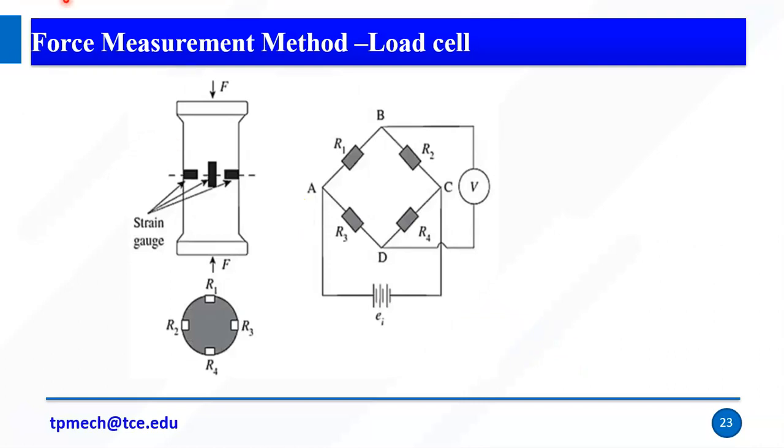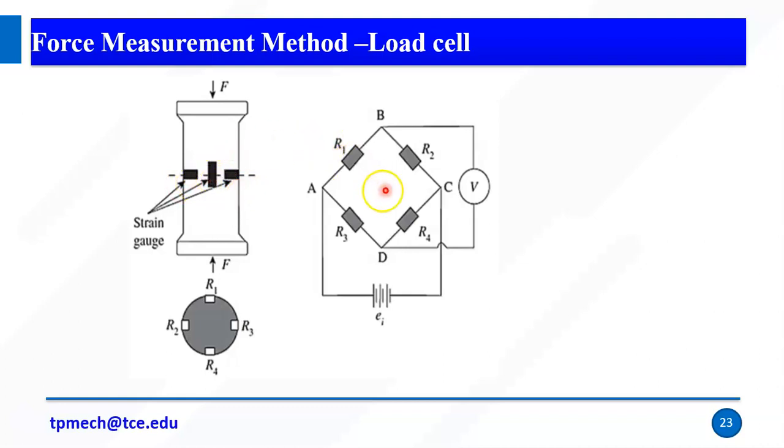So again, this is the object, right? This is the object we are going to measure the force on. So I am placing the strain gauges in this way. For example, this is R1, resistance 1, R4, this is R2 and R3. So the orientation is, this is the axis of the object. It is a parallel axis. So R1 and R4 are parallel to the object axis. R3 and R2 are perpendicular to the object axis.